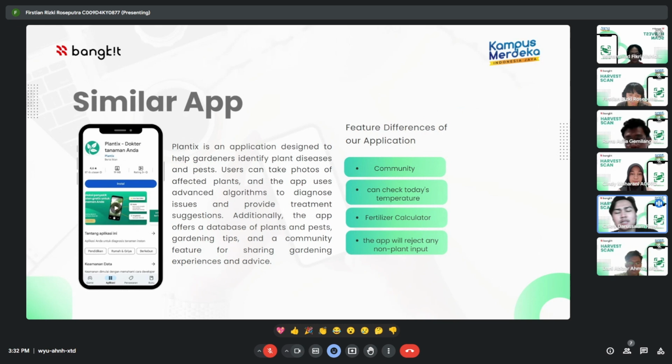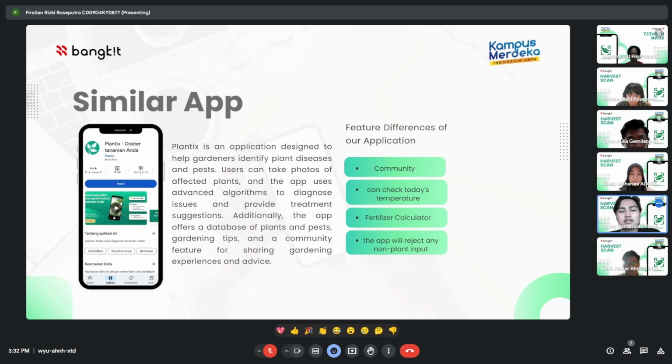And we have a similar app too. The app is PlantX. PlantX is an application designed to help gardeners identify plant disease and pests. Users can take photo of affected plant and the app uses advanced algorithm to diagnose issue and provide treatment suggestion. Additionally, the app offers a database of plant and pests, gardening tips and a community feature for sharing gardening experience